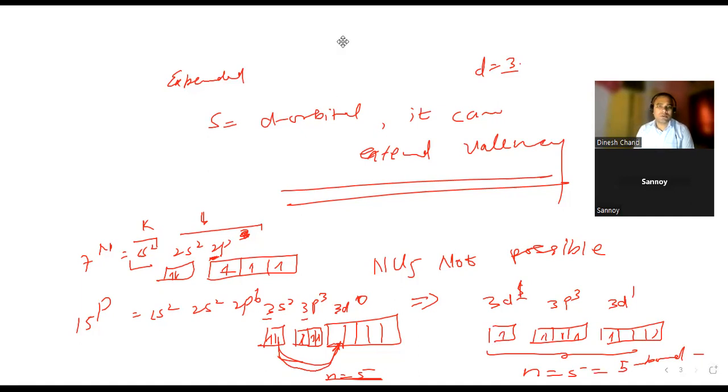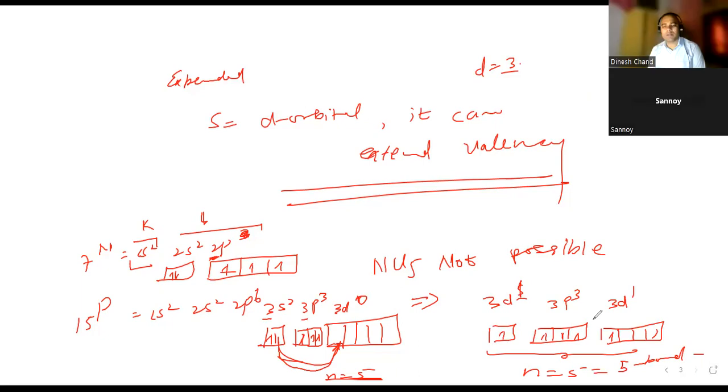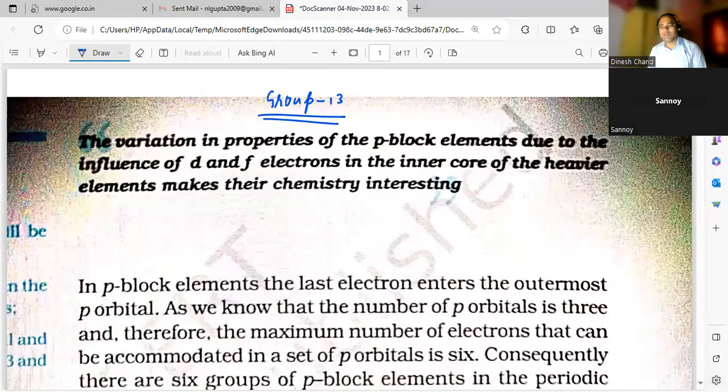This was the point. Don't forget this thing. These are the important basic concepts. Okay, Group 13, we are going to start.